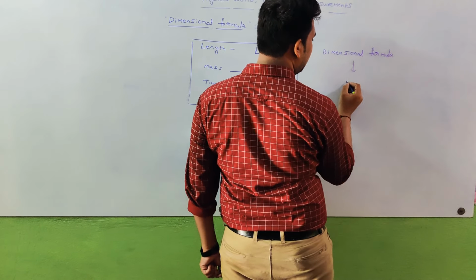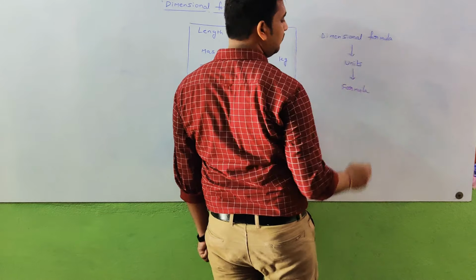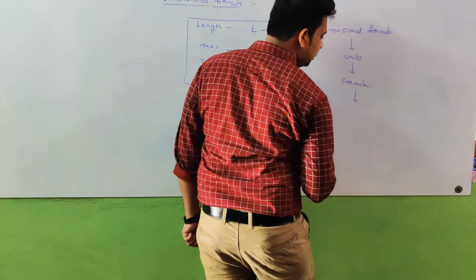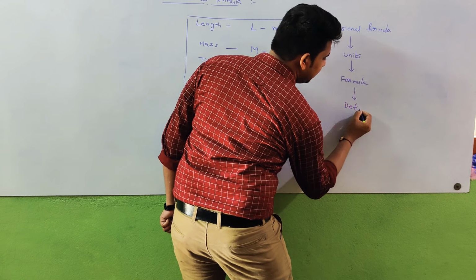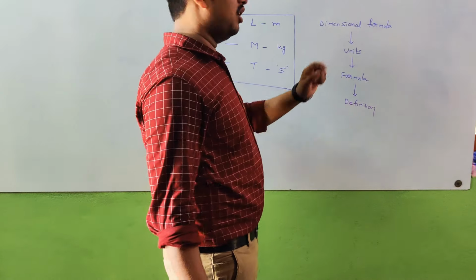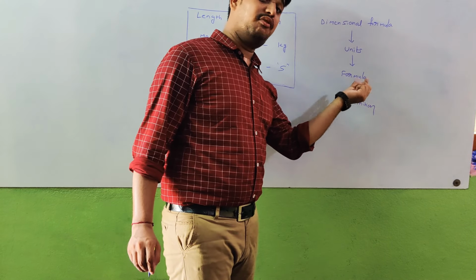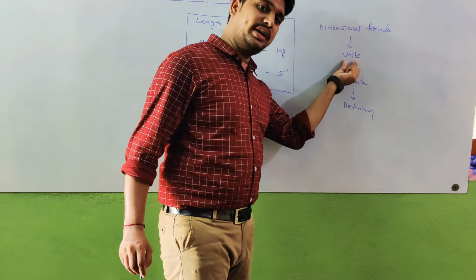How to write the dimensional formula? If you know the units, it is easy. How to write units? If you know the formula, it is easy. How to write the formula? If you know the definition, it is easy. From the definition we write the formula, from the formula we develop units, and from the units we write the dimensional formula.